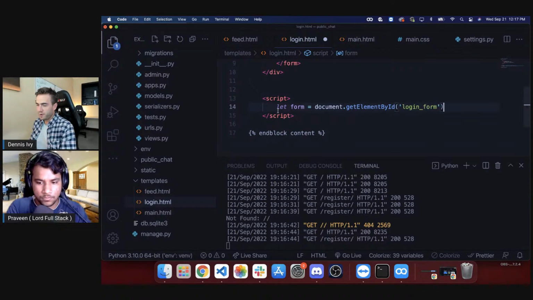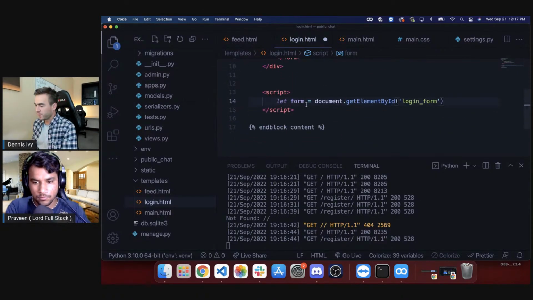Login form. See, now I know why you call yourself Lord Fullstack, Praveen, because people call you Lord now.